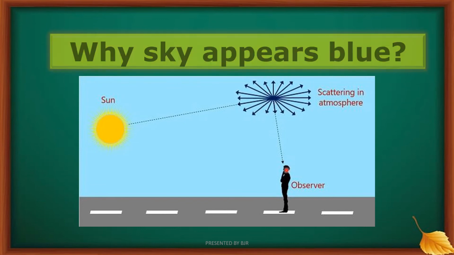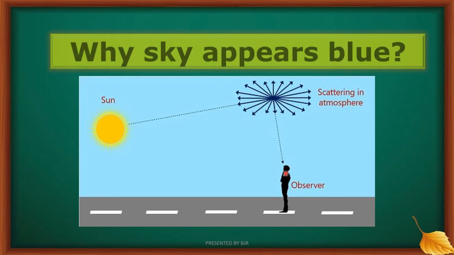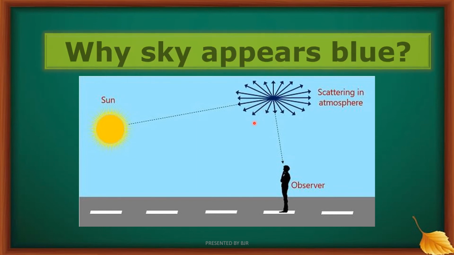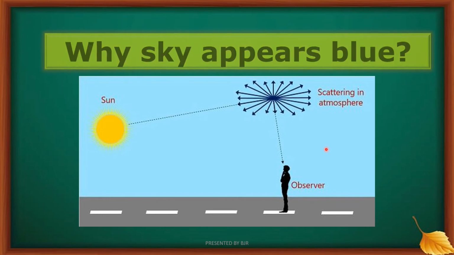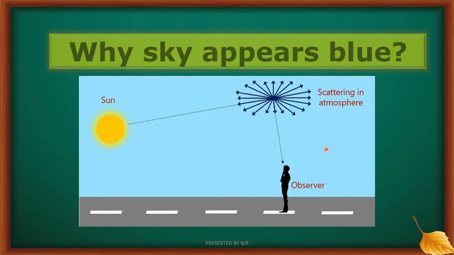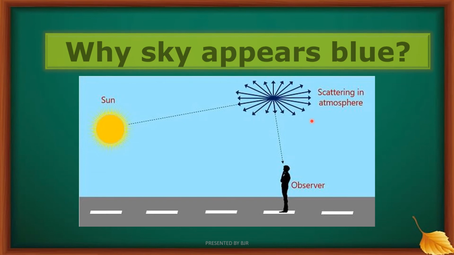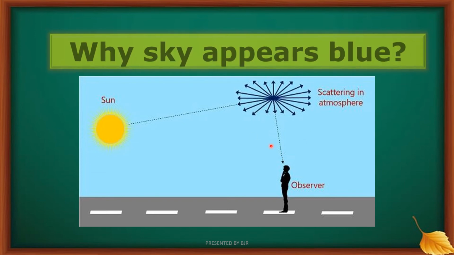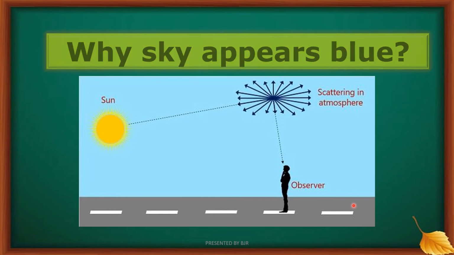If the observer looks towards the sky through an angle of 90 degrees to the incident light, then the sky appears blue, and the intensity of this blue color varies with angles, with the angle of vision. Okay, so why sky appears blue, that I am going to answer now.